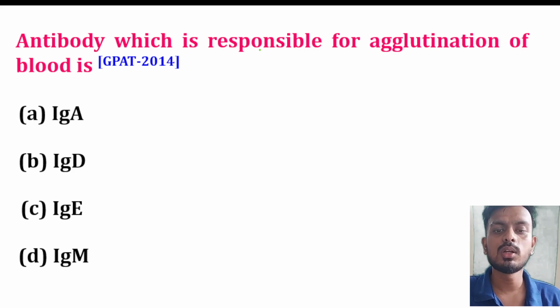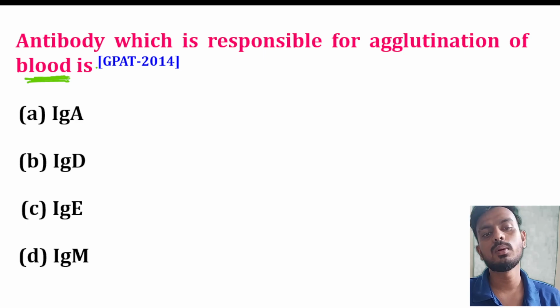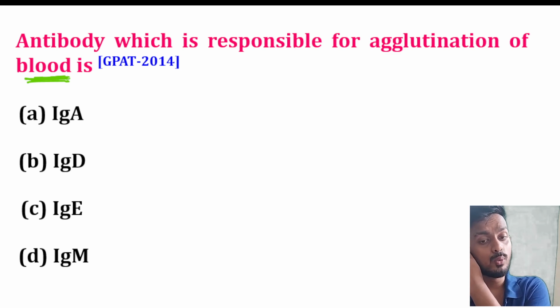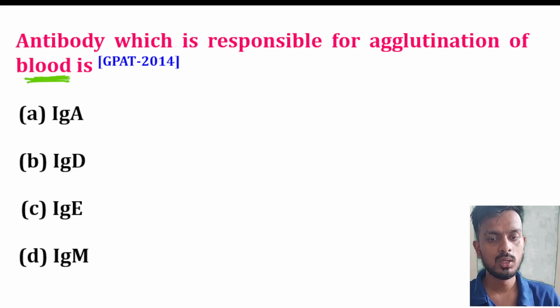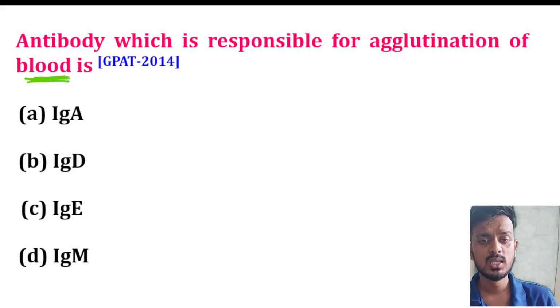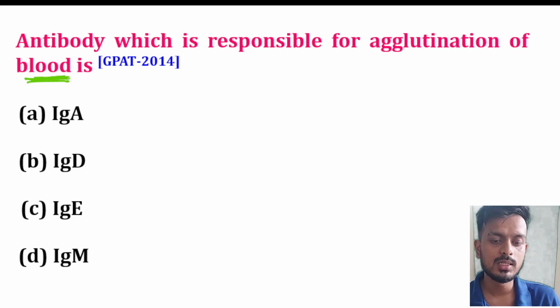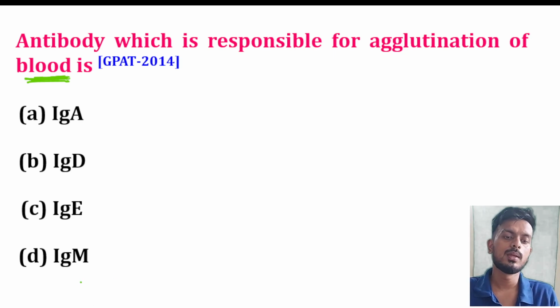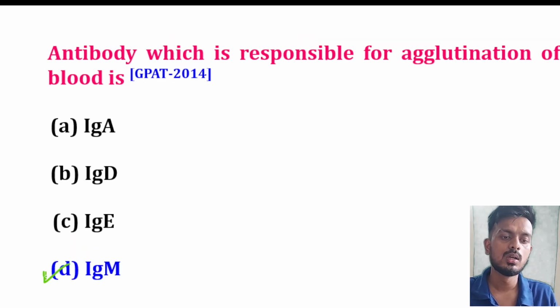So the next question is: which antibody is responsible for the agglutination type of reaction in blood? That means it involves different types of blood coagulation reactions. This type of reaction is basically required when our body is exposed to different types of pathogens. To remove such pathogens, this reaction is necessary. So which immunoglobulin is responsible or important here? This is basically your IgM immunoglobulin. Yes, option D is the correct answer.